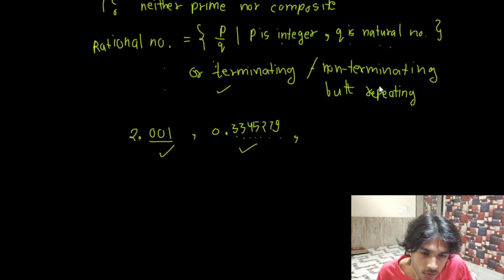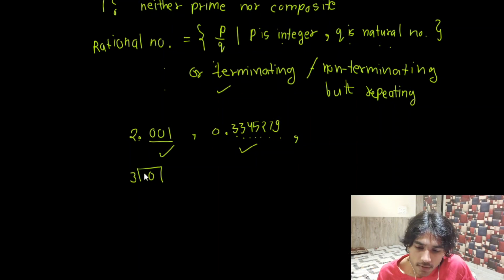When I say non-terminating repeating, first I will explain what is non-terminating, then I will explain what is repeating, and what both of these combined would actually look like. So non-terminating would mean, suppose you divide 10 by 3.